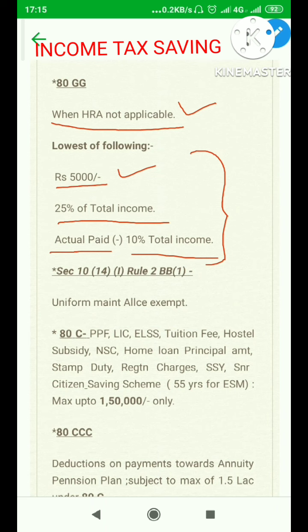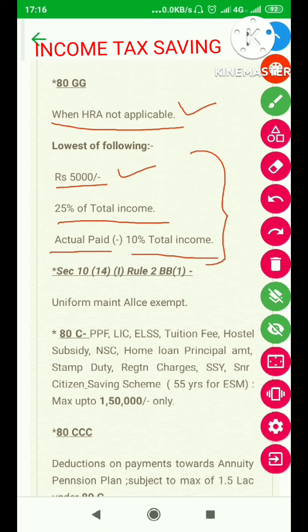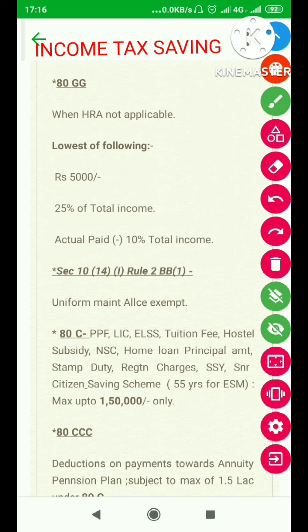So these two facilities: the HRA when you are receiving HRA from your employer, and under 80GG when you are not actually receiving HRA but you are paying rent. These two facilities you can avail for exemption of income tax. Going down,